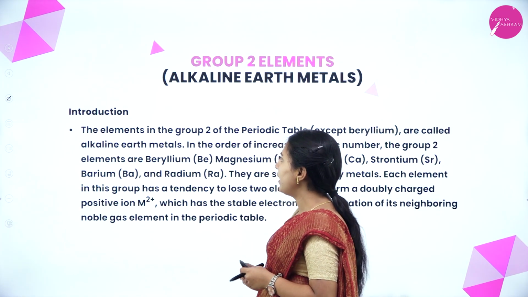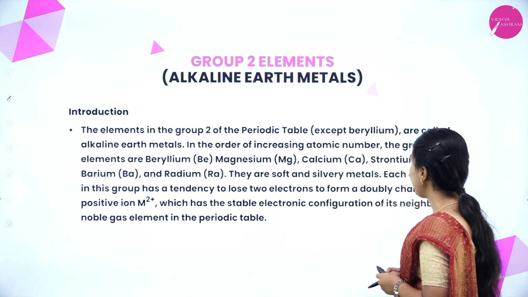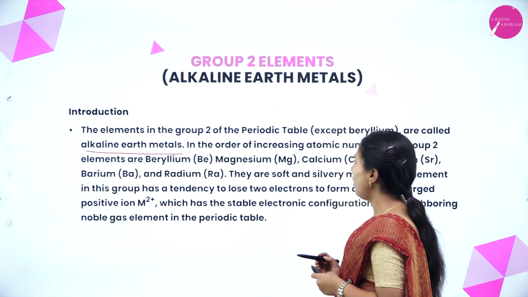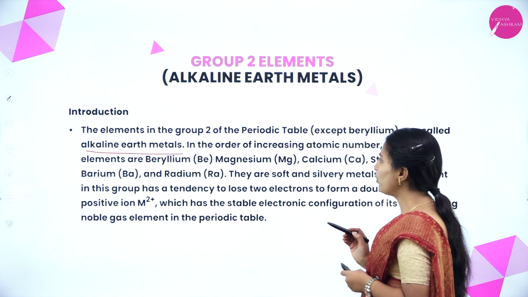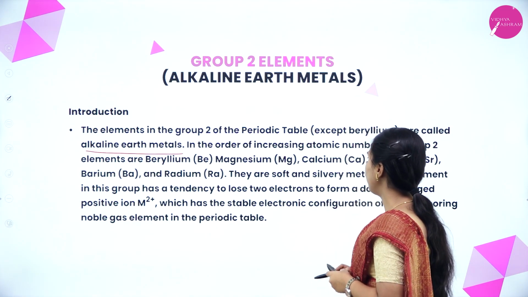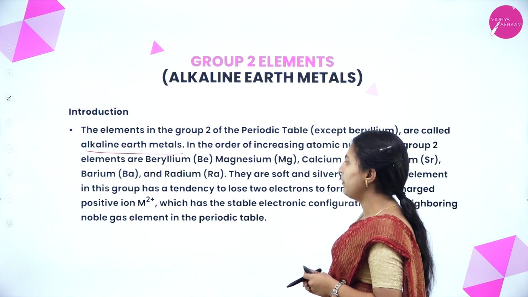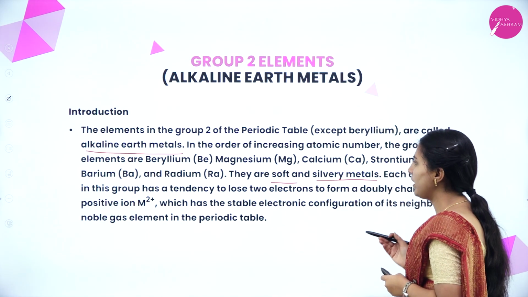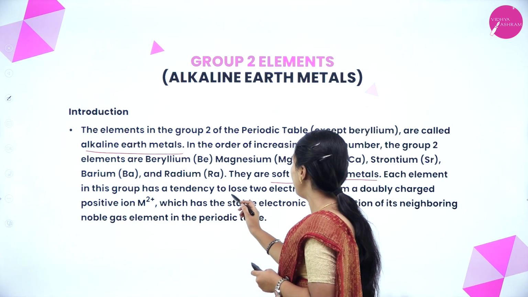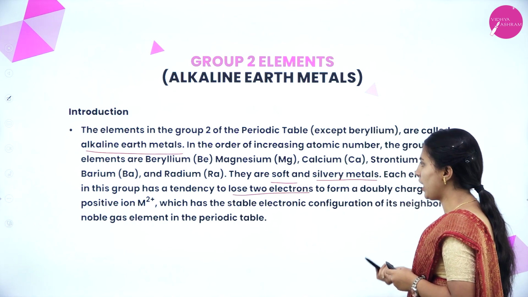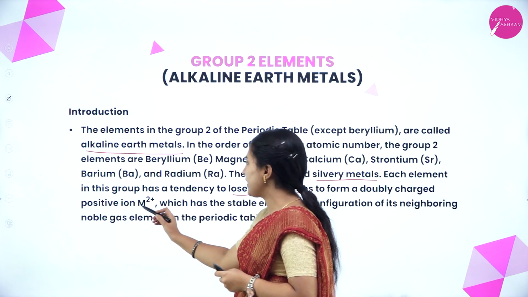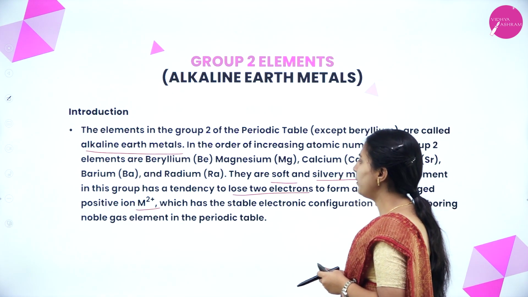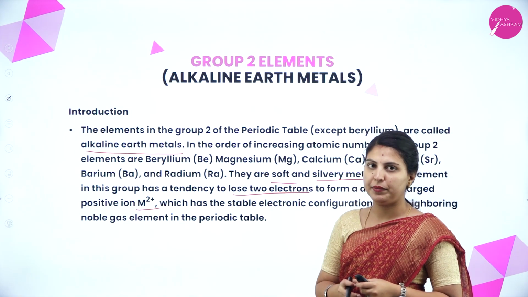Group 2 elements, introduction. The elements in group 2 of the periodic table except beryllium are called alkaline earth metals. In the order of increasing atomic number, the group 2 elements are beryllium, magnesium, calcium, strontium, barium and radium. They are soft and silvery metals. Each element in this group has a tendency to lose 2 electrons to form a doubly charged positive ion, that is M2+, which has the stable electronic configuration of its neighboring noble gas element in the periodic table.